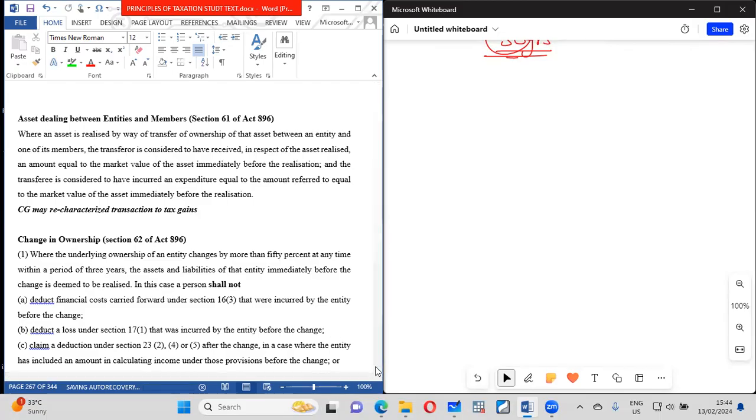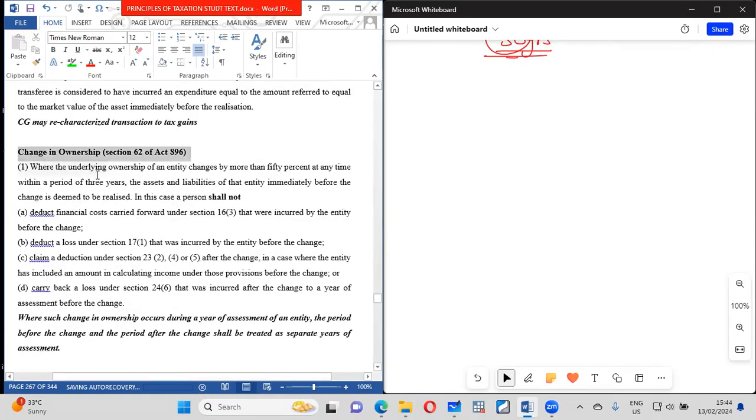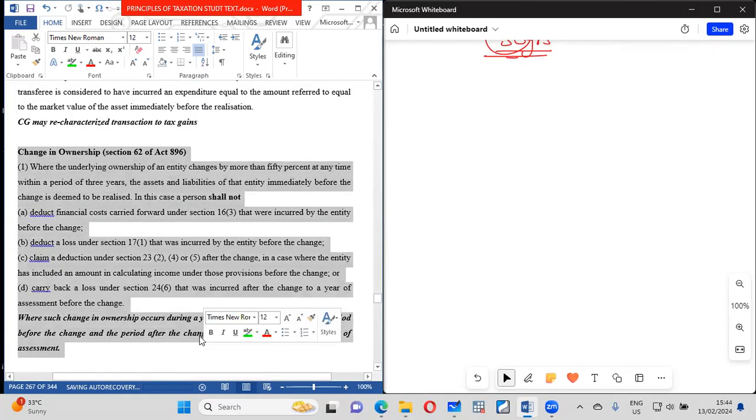Most importantly is this one, the change in ownership, section 62, highly examinable. It is most of the time examined. Almost all the time, that one is examined. So please take note of that one. What does it mean?